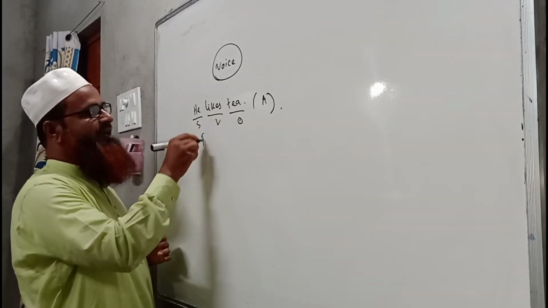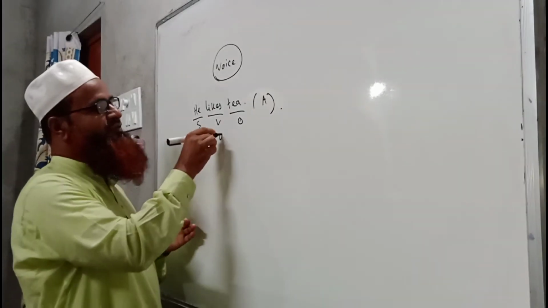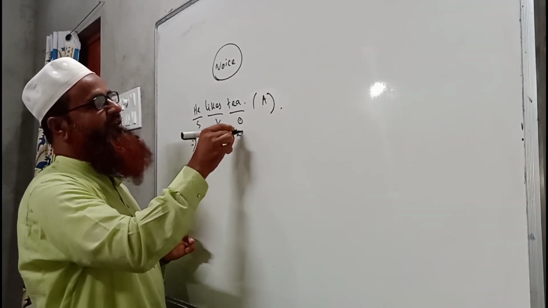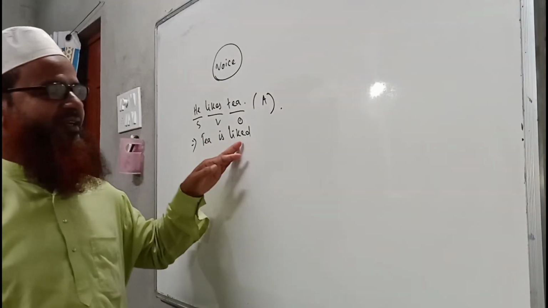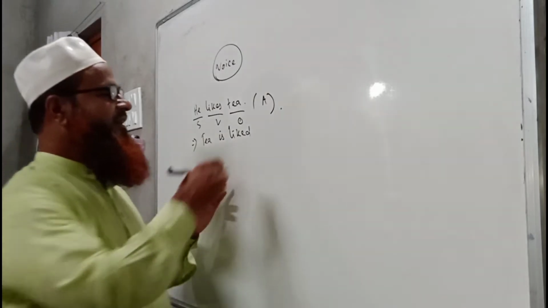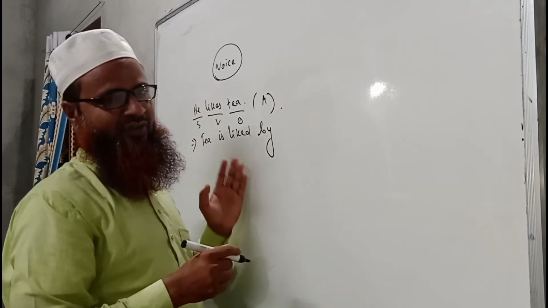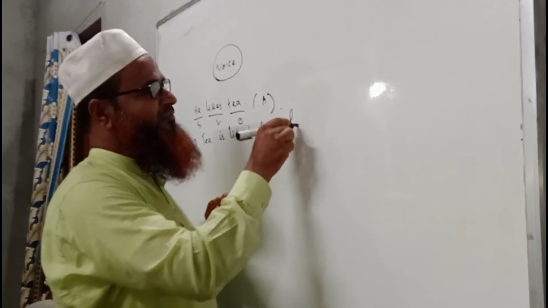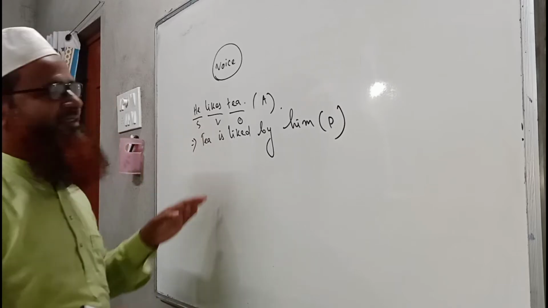So tea will come at the very beginning, and it is in the present tense, that is why is will come, and we have to always use the past participle form of the verb. So here I have written liked: tea is liked. And we have to write the preposition by before the object. So he, the object of he is him. So this is the passive voice of he likes tea.